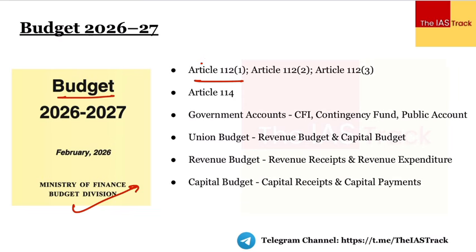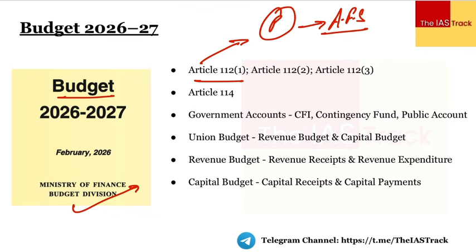Article 112 subclause 1, what it says is that the President of India shall, in respect of every financial year, cause to be laid before both the houses of the Parliament the annual financial statement. Okay? And that is the reason what you must have seen today is that the Finance Minister went to the President, right, and basically sought her permission with respect to the presentation of the budget.